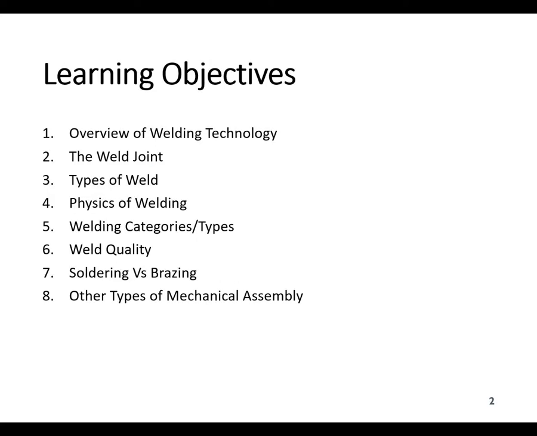Today we are going to learn about a new topic, and that is welding and joining processes. In this one, first of all, we will learn about welding terminology, and then we will study welding joints and types of weld, and some of the physics of welding, then types of welding, or maybe you can call it the welding categories, and then we will study weld quality. In the later part we will study the difference between soldering and brazing, and we will study some types of mechanical assembly.